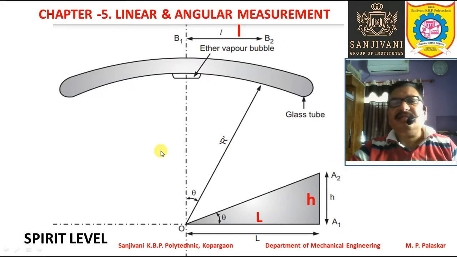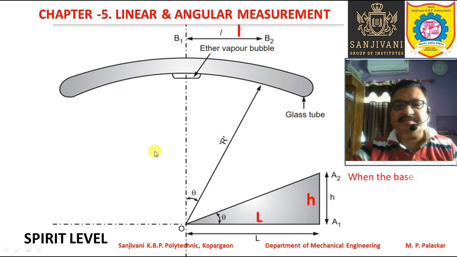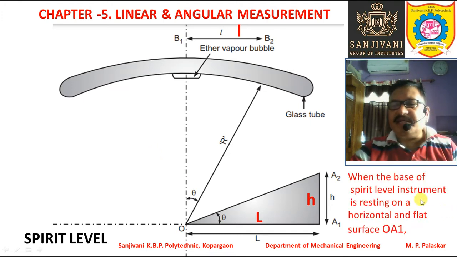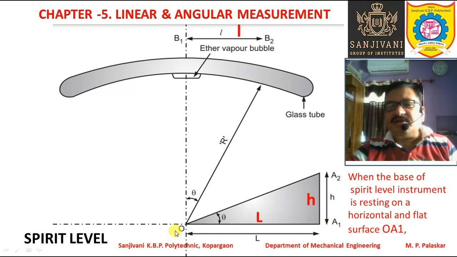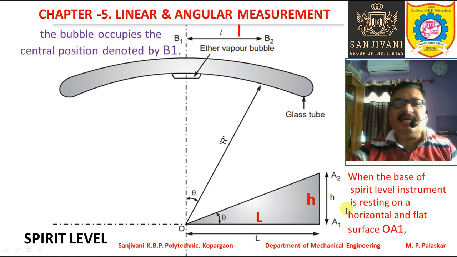And now let us study how to take the readings with the help of this particular spirit level. Now when the base of the spirit level instrument is resting on a horizontal and flat surface like OA, in that case the bubble will occupy the central position. The ether vapor bubble will be lying at the central position, that is denoted by B1, right?